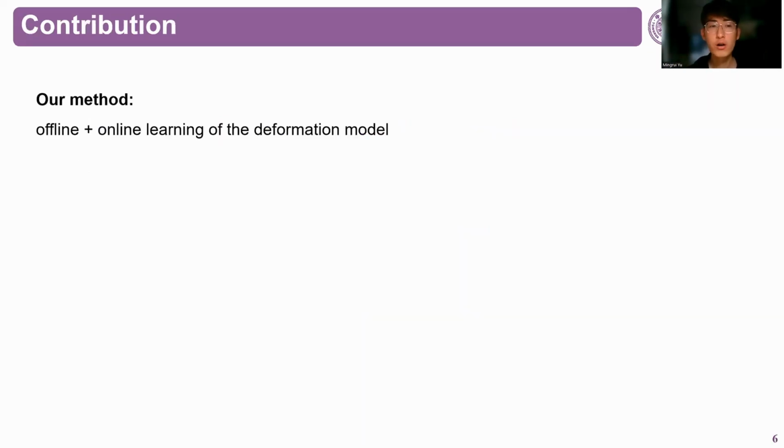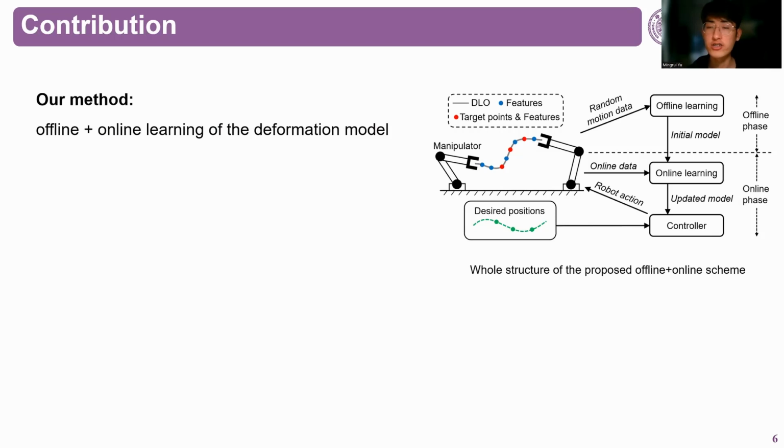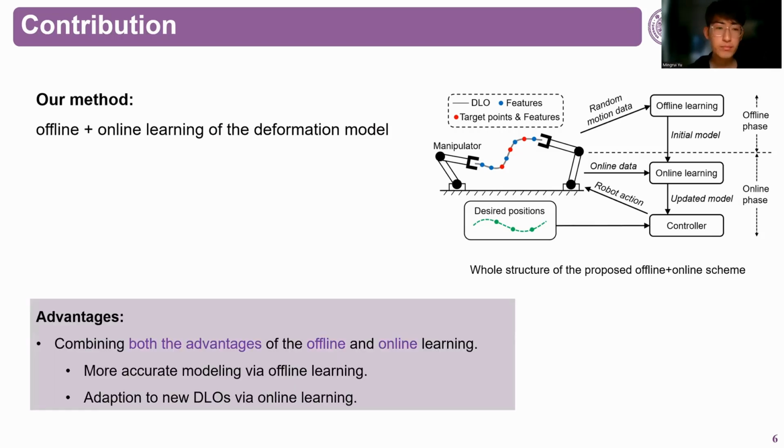To address this issue, we propose a new method which learns the deformation model in a coupled offline and online manner. The model is first trained based on randomly collected data in the offline phase, then seamlessly migrated to the online phase as an initial estimation, and further updated while achieving the shape control tasks. The advantage is that it can allow for both more accurate modeling via offline learning and adaptation to new DLOs via online learning.